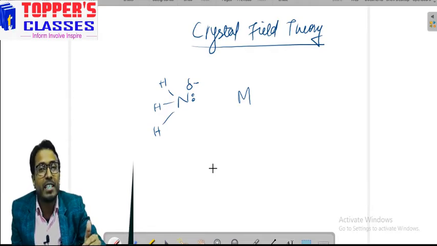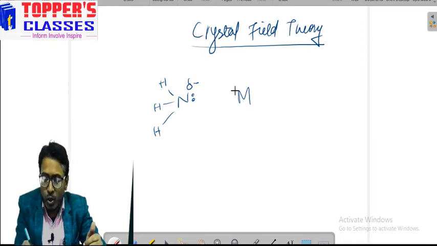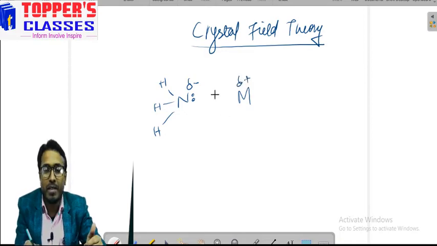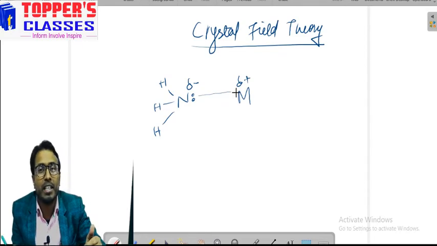But if we have a negatively charged ligand, in that case we will treat it as a negative charge. So there is electrostatic interaction between the ligand and the metal. This is the core idea of crystal field theory, and this is the basic difference between valence bond theory and crystal field theory.